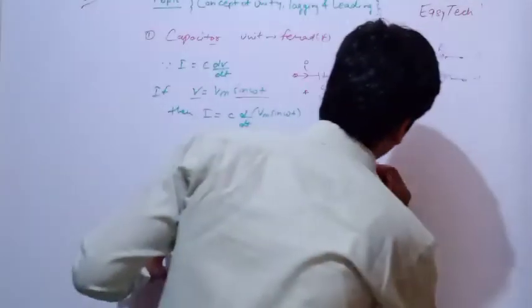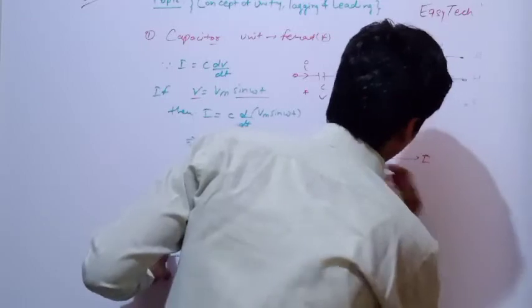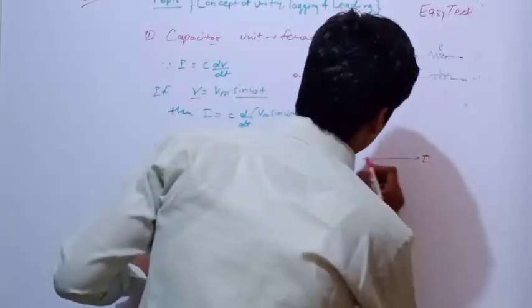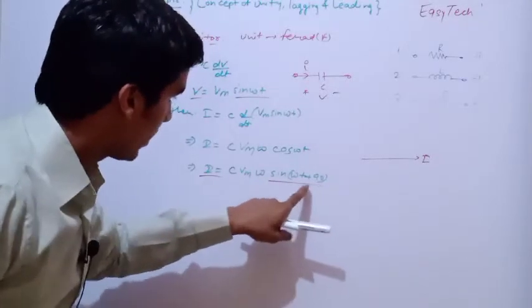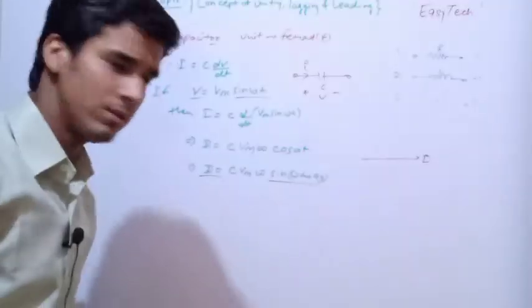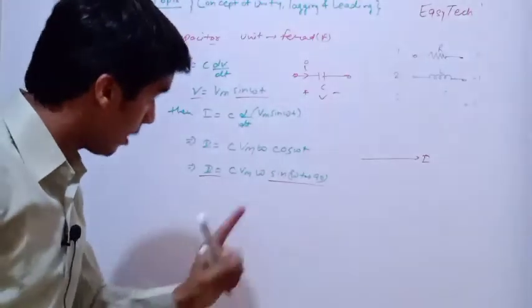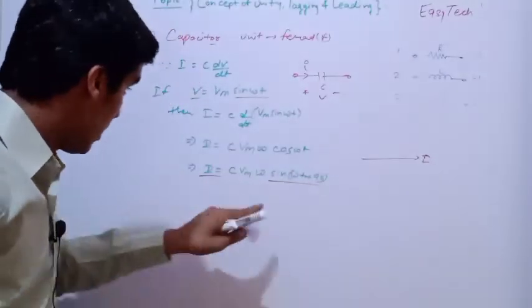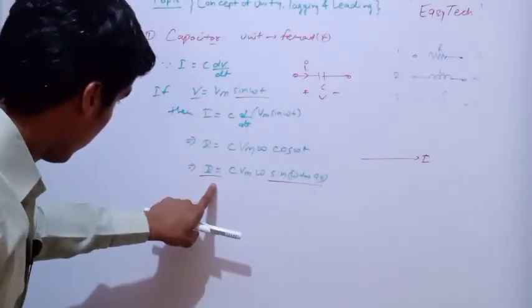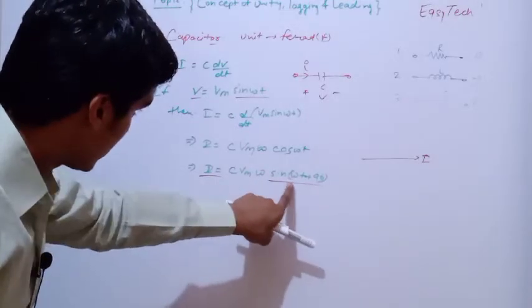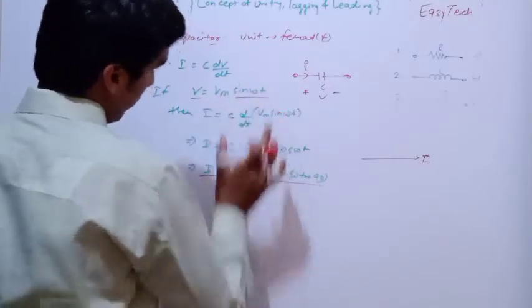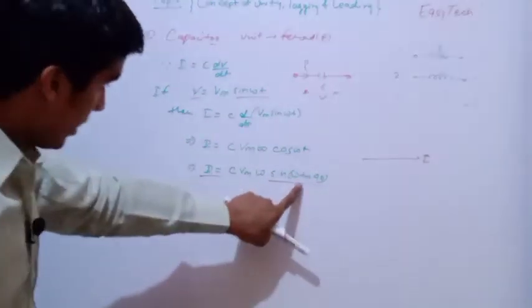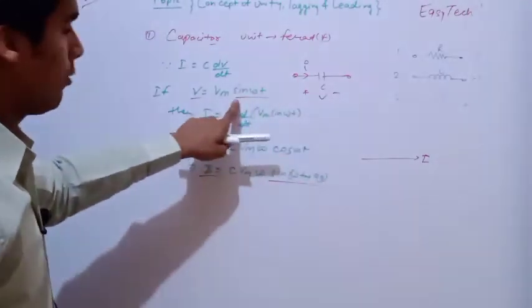Okay, if I take this current as a reference in the direction of X, now this was the direction of I, and it was sin omega t plus 90. Magnitude-wise the voltage and the current may be different, but yes, now we are going to draw the phasor diagram of the current and the voltage. The current was I equal to Im sin(omega t plus 90). If I consider this omega t plus 90, then the voltage was Vm sin omega t. That means omega t plus 90 minus 90 will be equivalent to Vm sin omega t.